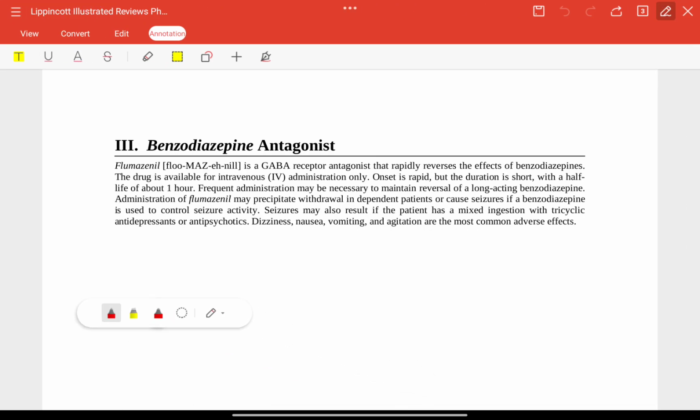Okay, now the benzodiazepine antagonist, flumazenil. It is a GABA receptor antagonist. Benzodiazepine acts on GABA receptors. It is available in IV, with rapid onset, but the duration is short, half-life only 1 hour. So frequent administration is required if you want to reverse the long-acting benzodiazepines.